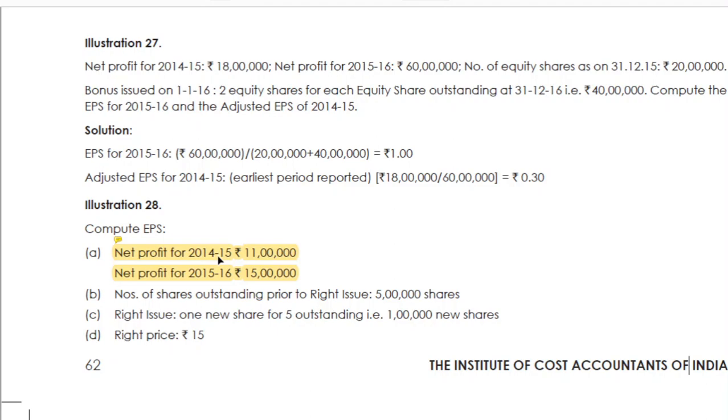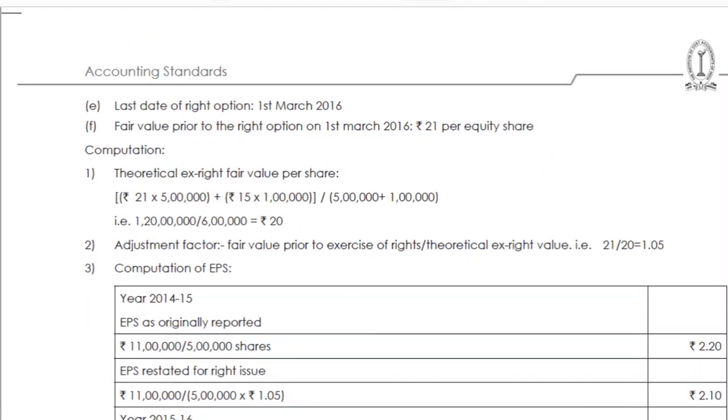If you have 5 shares they will give 1 share. That is 1 lakh. 5 lakh divided by 5 will give you 1 lakh. What is the right price? Rights issue price is 15.